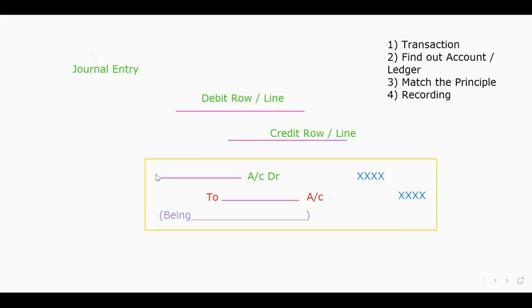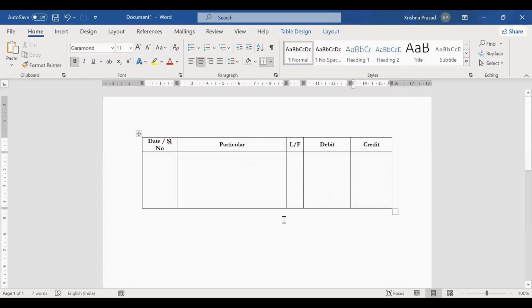So let's go with a quick example. Cash deposited in Indian Bank, 10,000. This is the journal entry. This is called the journal. So both are different. In the journal, we are going to enter the journal entry.